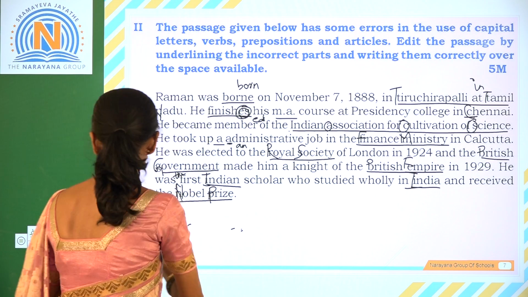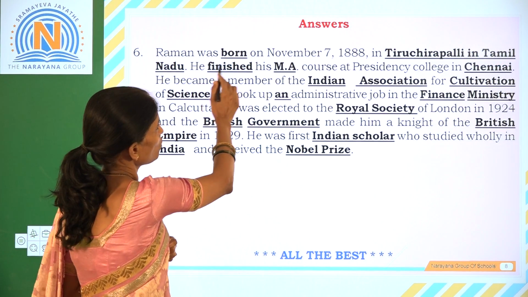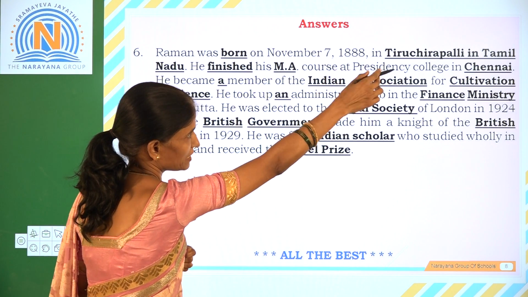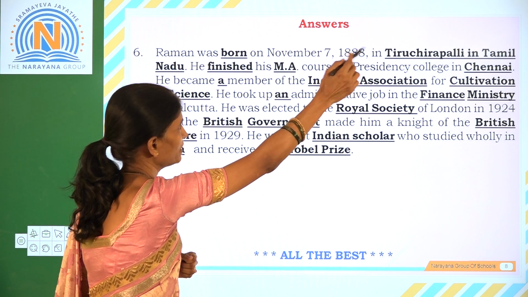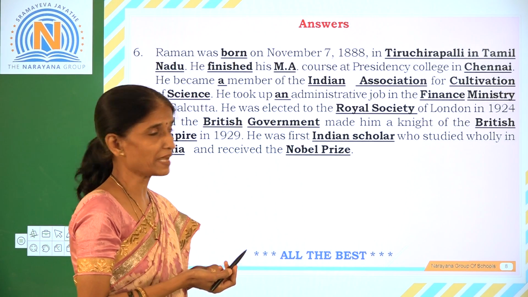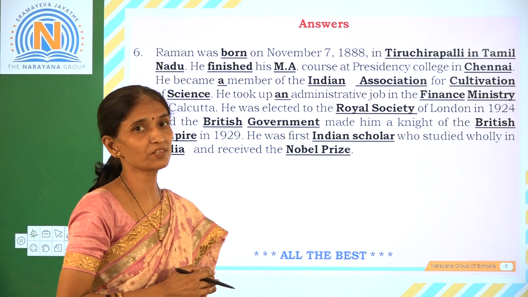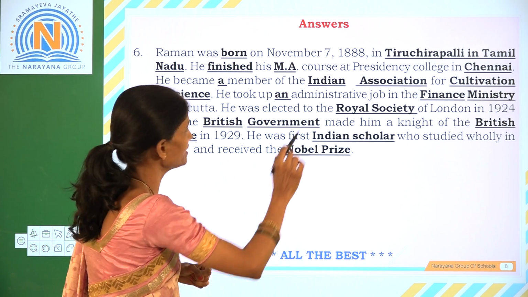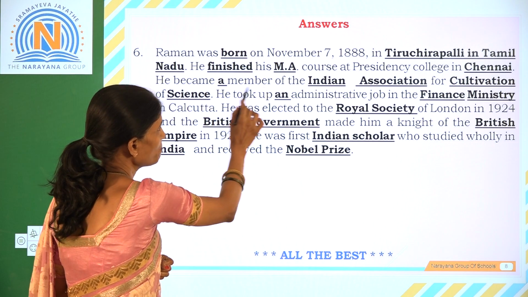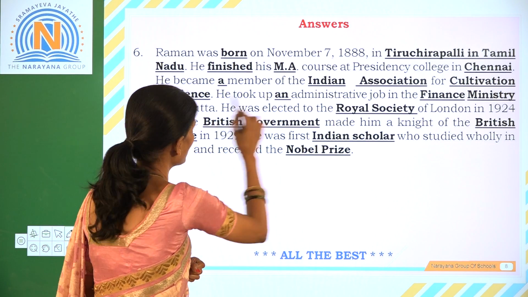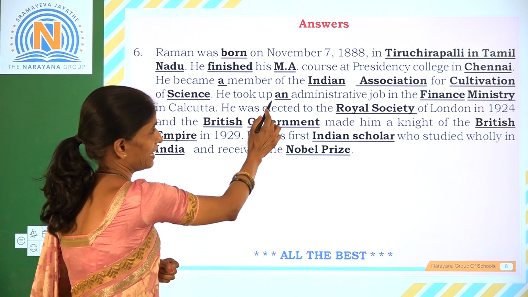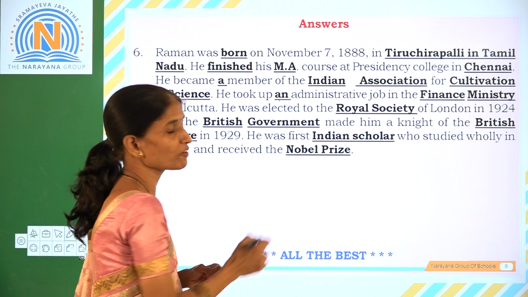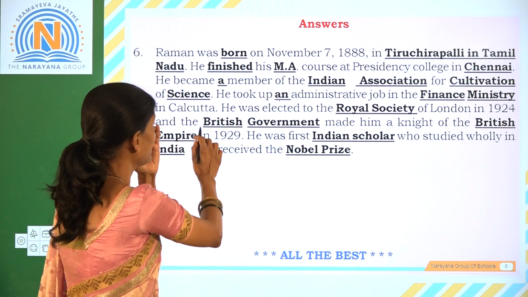So let us quickly see what all corrections we made. Raman was born on November 7th. Here born was given, we changed it. We capitalized the T in Tiruchirappalli and Tamil Nadu here. We capitalized the letters, and then the preposition was changed to in, and then he finished, we changed the tense. Then MA is capitalized, Chennai is capitalized, a member of the Indian Association, we capitalized these letters, and then at an administrative job we changed the article, and then Finance Ministry we capitalized F and M, and then British government